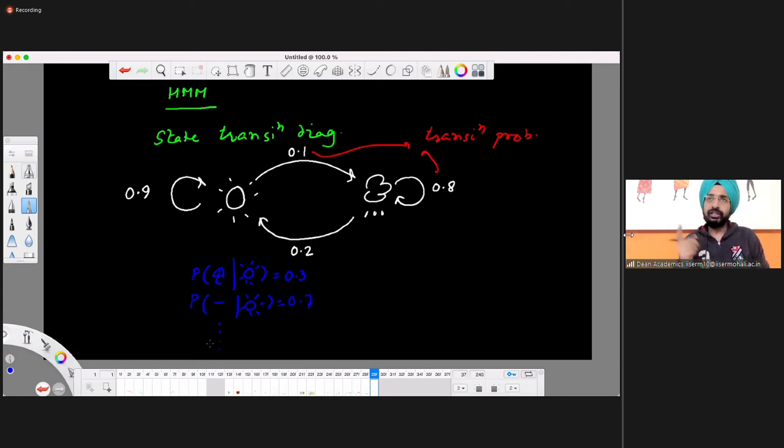And likewise, you can have other variables. Let's say you are watching another thing, you are looking at the raincoat also, and let's say you can see his feet having some mud or wet clothes and so on. Those variables can also be counted, right? And likewise, you can have probability for this state. The probability of observing an umbrella given that it is raining would be very high, let's say 0.9, 0.99. The probability of having no umbrella given that it's raining should be low, 0.01. These are your emission probabilities.